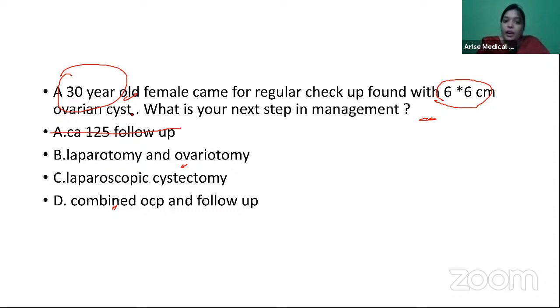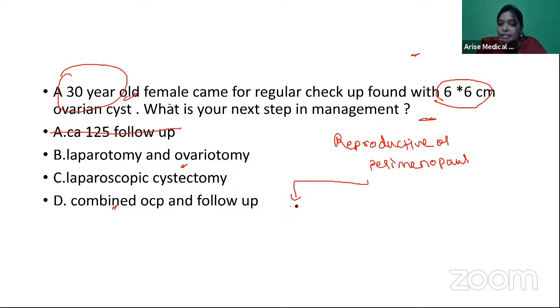Now, next options. I always teach you one table. Whenever you have a patient in the reproductive or perimenopausal age group, if she has an ovarian cyst of less than 5 centimeters, you will go for wait and watch and follow up. Most of the time it will regress by itself.